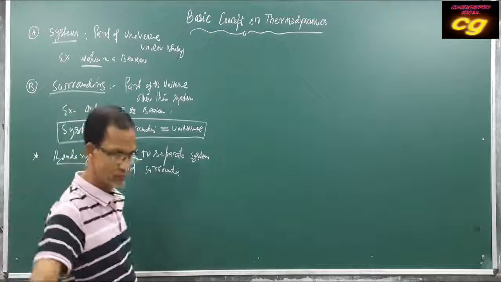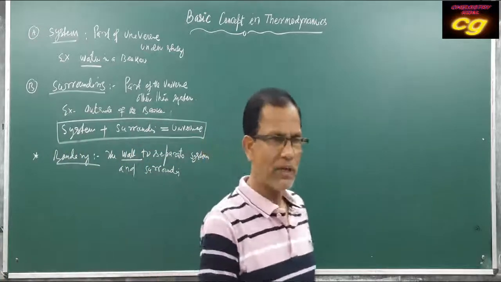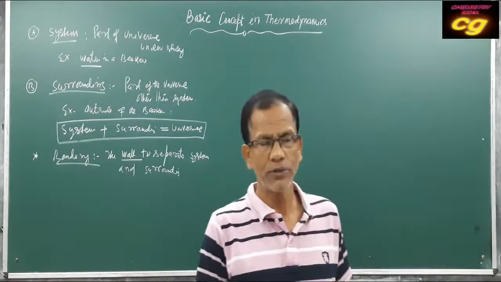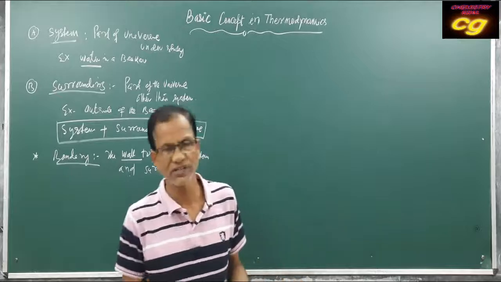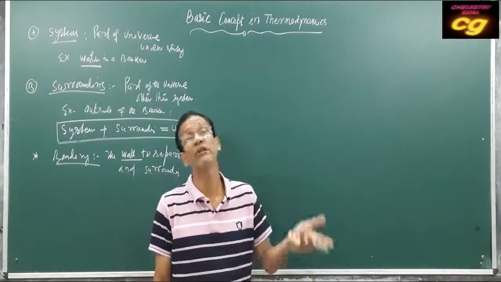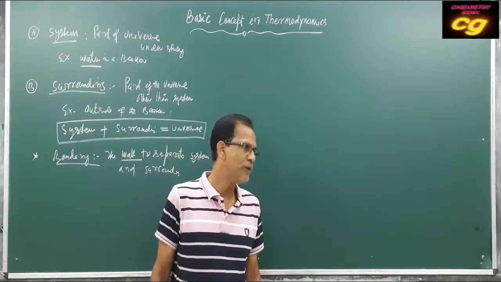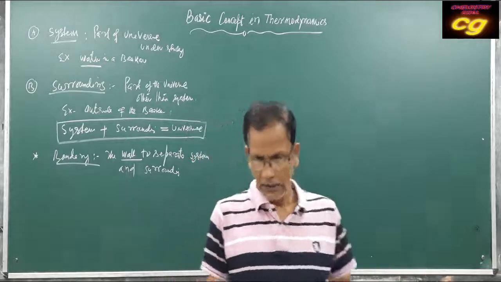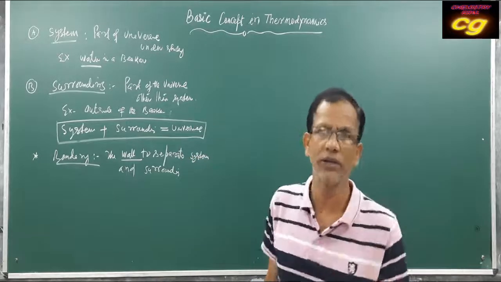This wall may be a conductor or may not be a conductor. Conductor sense, it may conduct heat or may not conduct heat. It may be a conducting wall or a non-conducting wall.